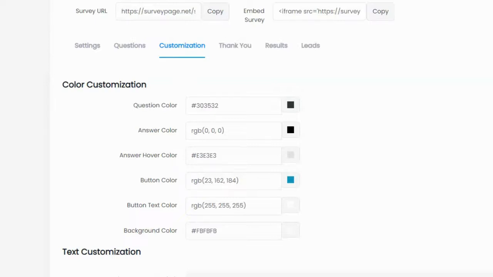You can go ahead and customize the question colors, the answer colors, the hover color, button text background color. You can do things like that, but that seems to be the only options.